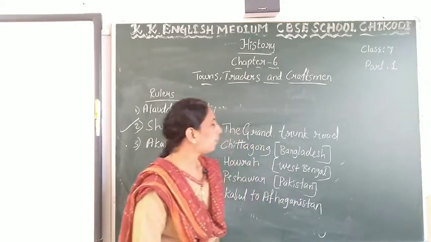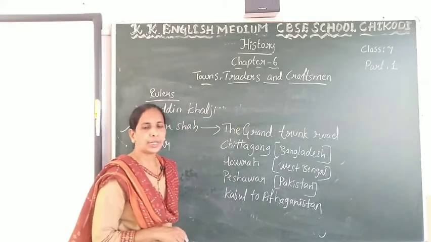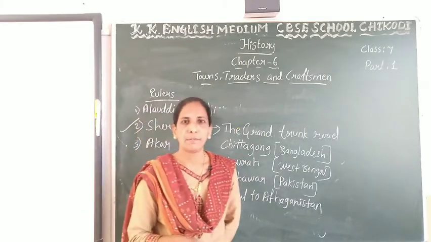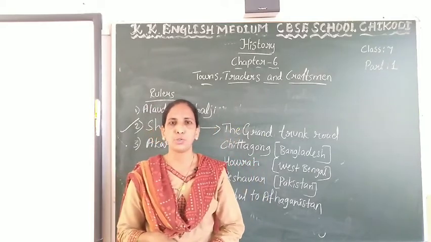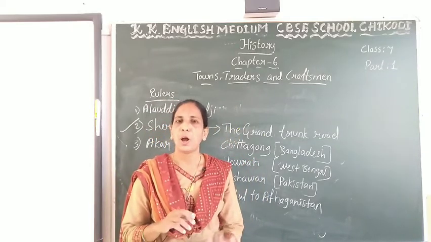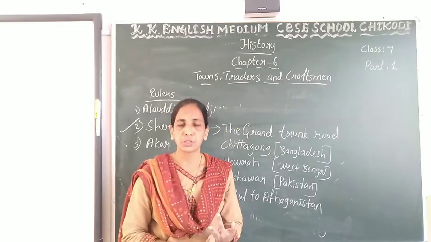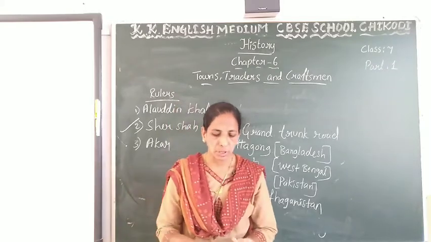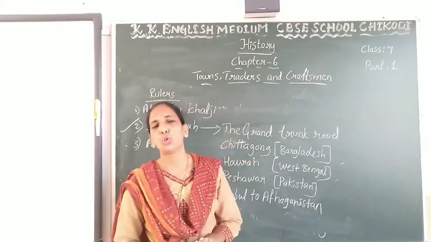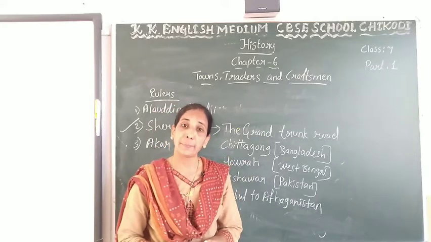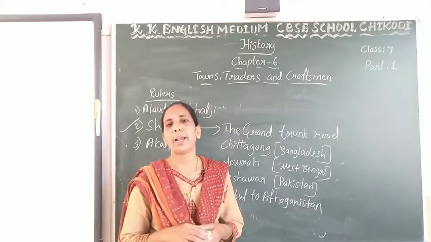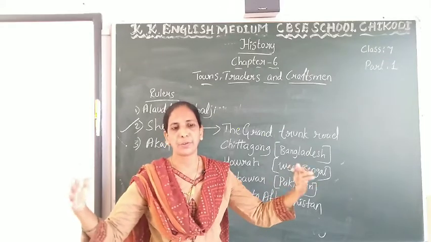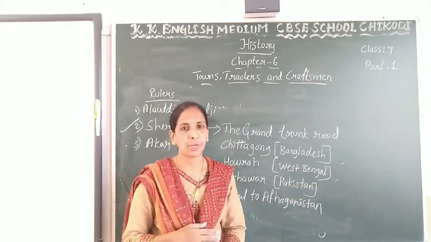Next, in today's class we also learnt about trading towns. In the 16th century, craftsmen like potters, weavers, carpenters, blacksmiths, dyers and shoemakers developed, and these people lived and worked on different streets in those towns.